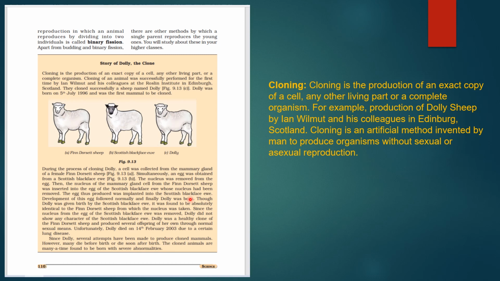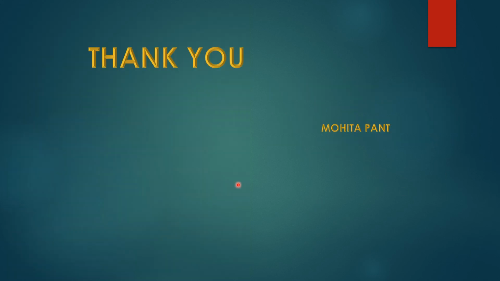So what is cloning? Cloning is the production of an exact copy of a cell, any living part, or a complete organism. For example, the production of Dolly the sheep by Ian Wilmut and his colleagues in Edinburgh, Scotland. Cloning is an artificial method invented by man to produce organisms without sexual or asexual reproduction. So these were regarding reproduction in animals, and here we studied both sexual as well as asexual reproduction. So thank you.